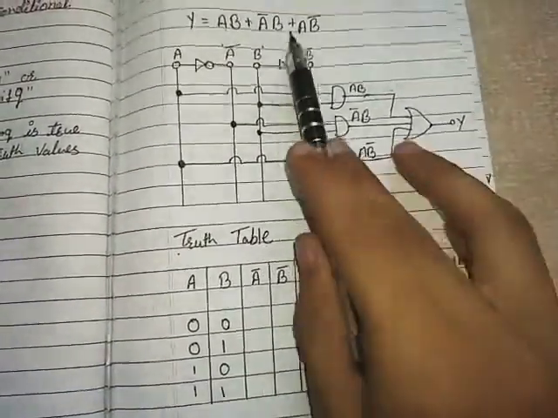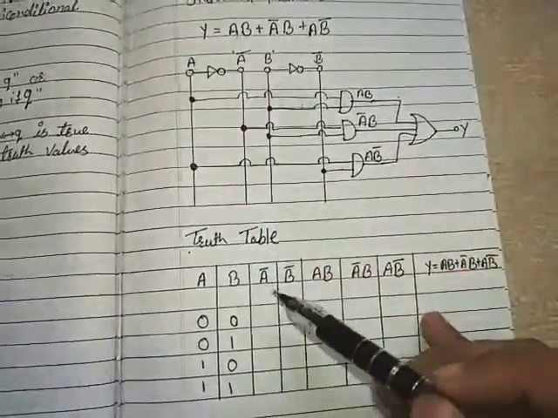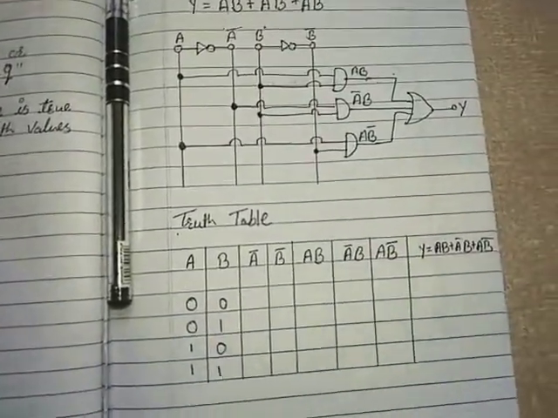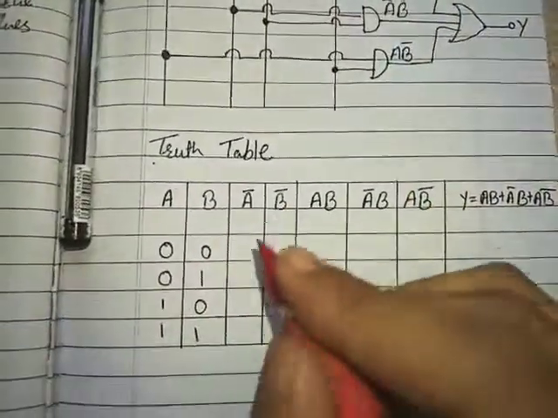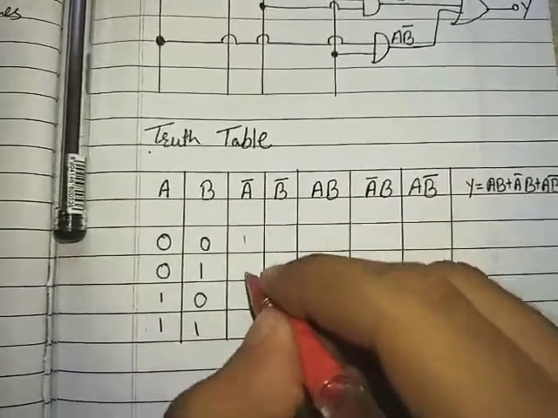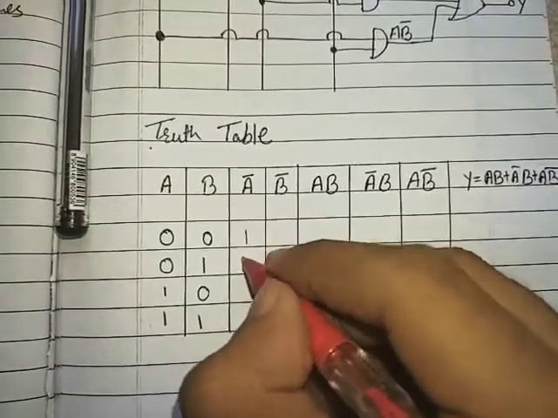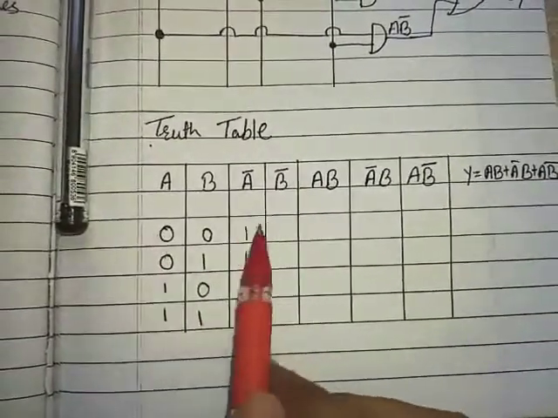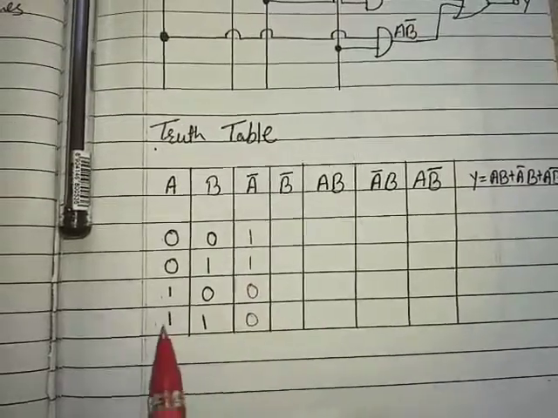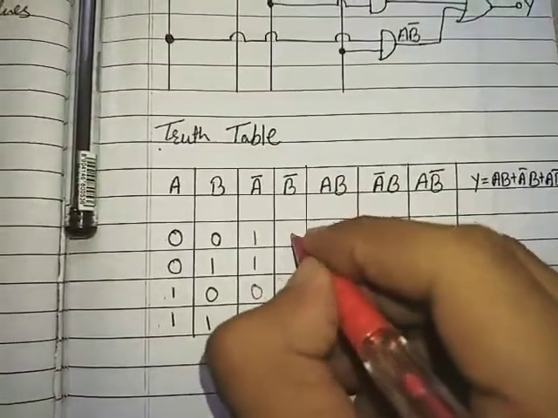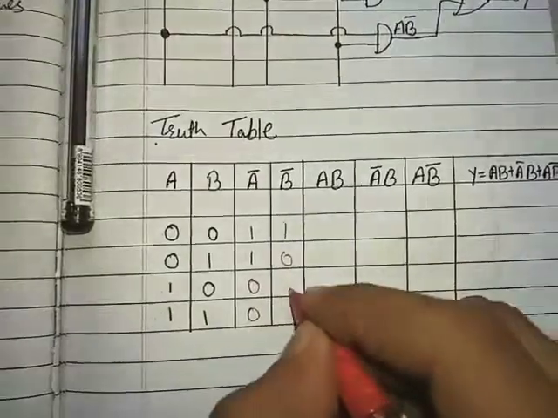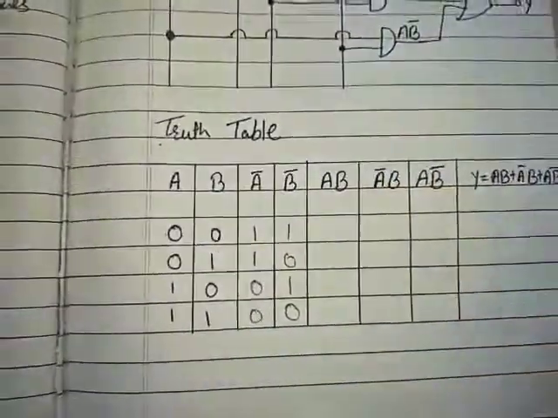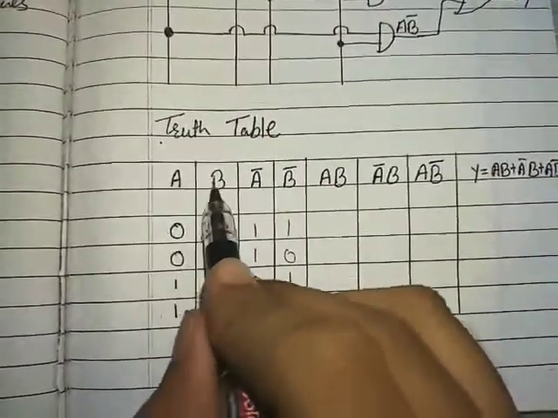Now we require A bar and B bar. So here it is, A bar and B bar. For this, 0 will become 1 and 1 will become 0. So here we go, 1 1 0 0. Here it is, 0 becomes 1, 0 becomes 1, 1 becomes 0, and 1 becomes 0. Then B bar, 1 0 1 0. Now I require AB. So here it is AB.